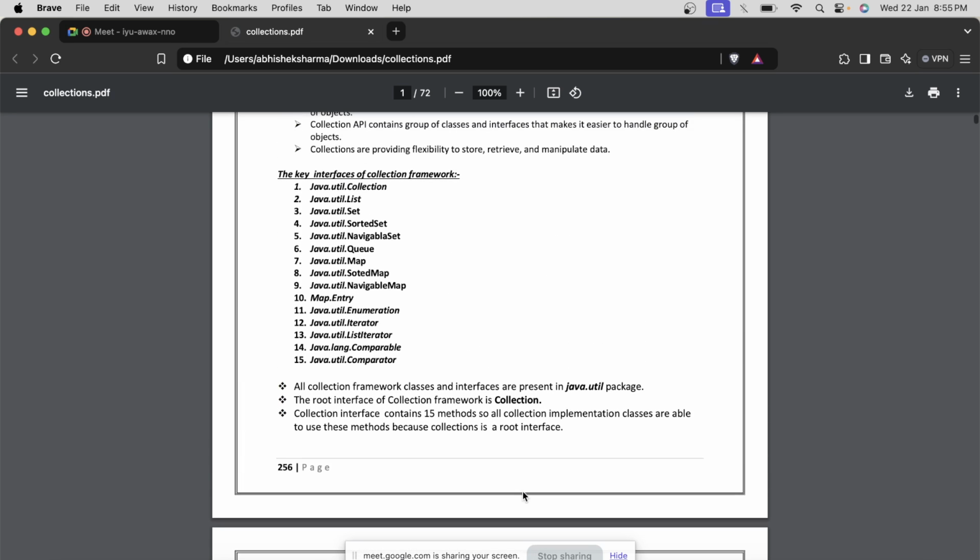Every language maker knows that anyone who's going to use our language has to work with groups, and to handle the groups we need data structures, right? And these data structures are used on a temporary basis. This array, in most cases we are not going to save completely into the database. There are NoSQL databases where we can do it directly, but in most cases we are not going to save these things.